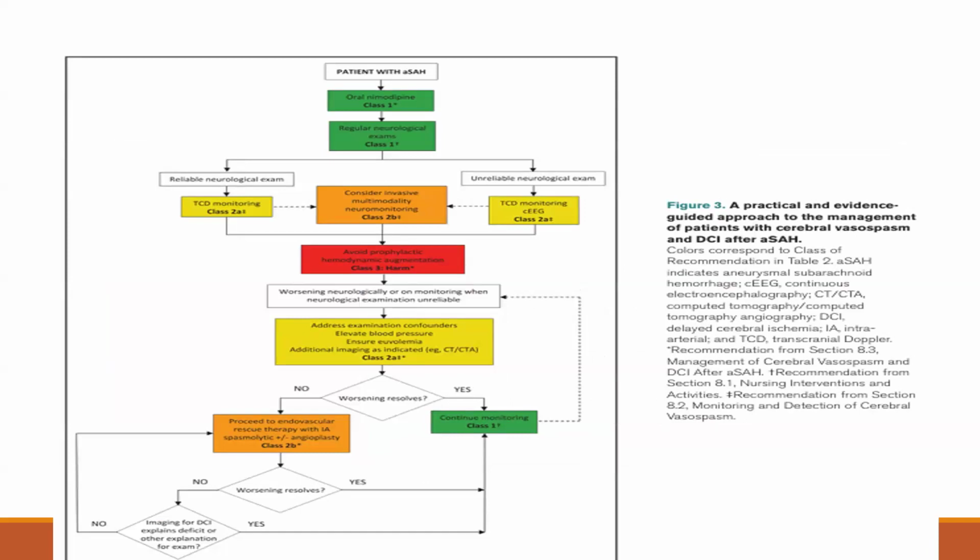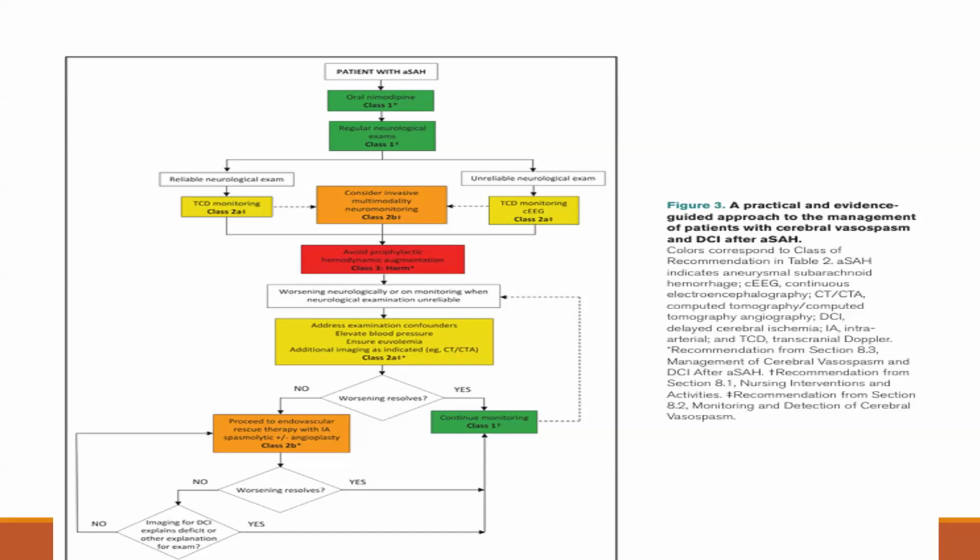In a patient with acute aneurysmal SAH, once diagnosed, we can start with oral nimodipine. Then we should perform regular neurological monitoring. If the neurological examination is reliable, it should be conducted along with transcranial Doppler monitoring.